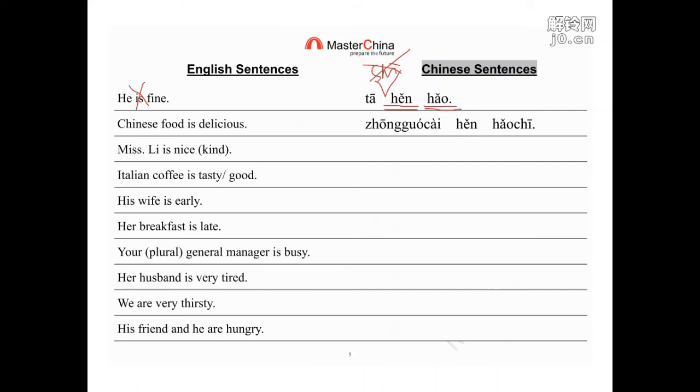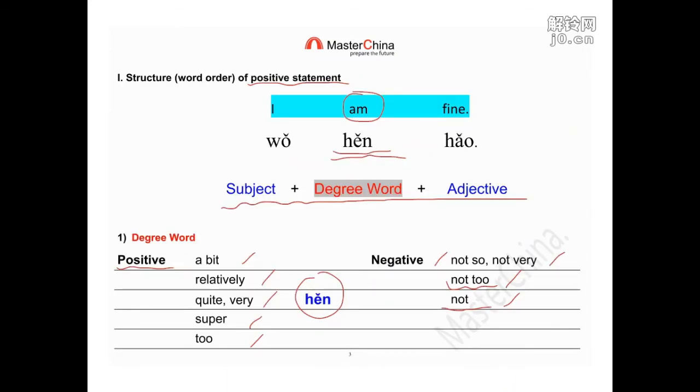Otherwise, your expression is wrong. 他很好, he is fine. Usually people say, I don't want to say it's very much. He's very good. He's very fine. But you should notice that in Chinese we must put the degree.